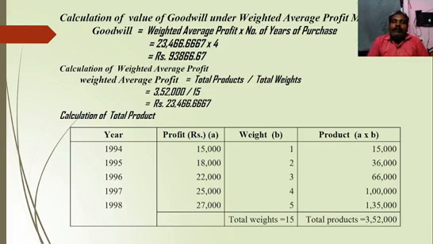Okay, then the weighted average profit and number of years of purchase: 23,466.6667 into 4, we will get the value of rupees 93,866.67. That is the value of goodwill of Tilaga Limited. I think I'm clear, right?